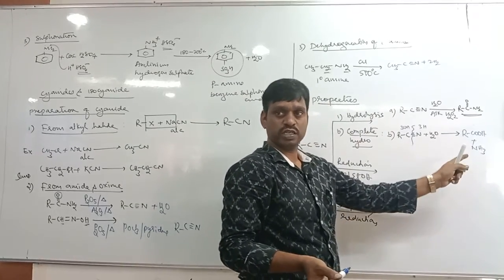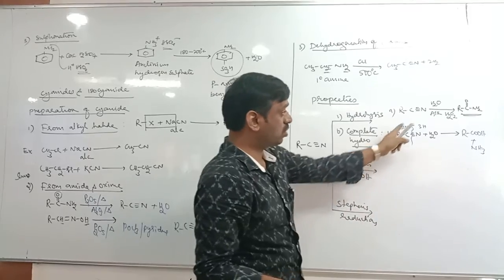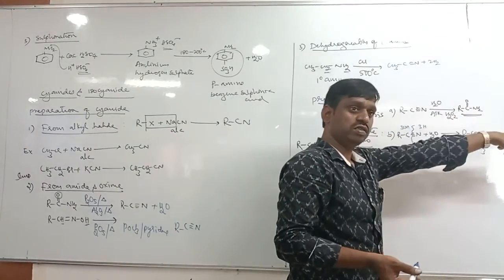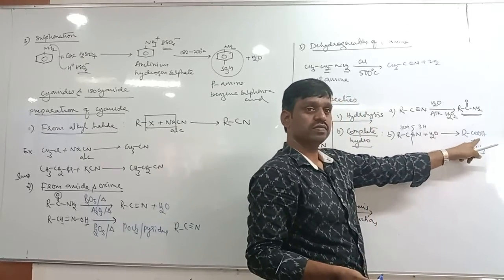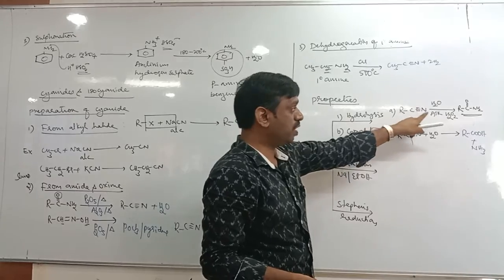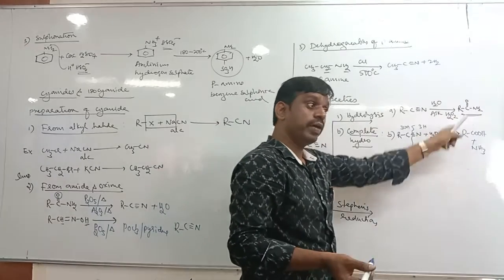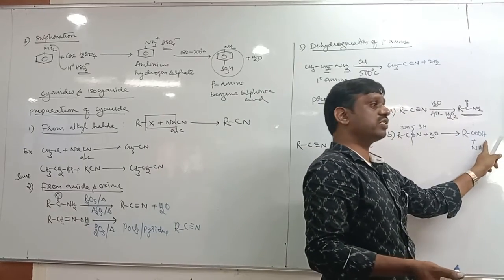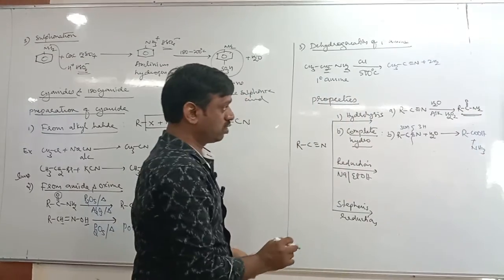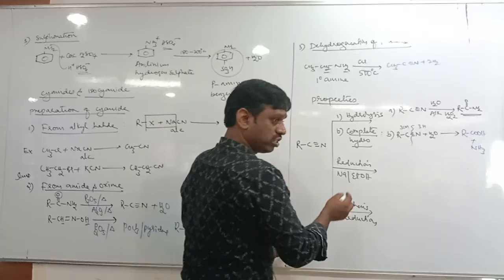The final product is carboxylic acid. Partial hydrolysis gives amide, and this amide undergoes further hydrolysis. Cyanide plus partial hydrolysis gives amide; amide plus again hydrolysis gives carboxylic acid. Here there are 3 water molecules.